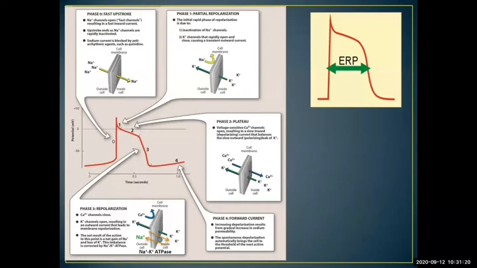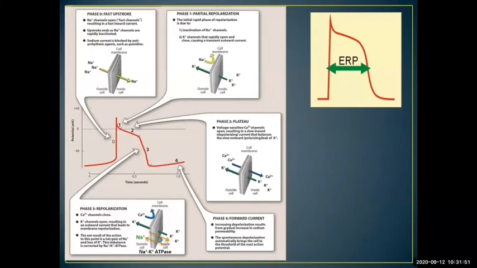Then during the fourth phase, slow sodium conductance happens. Slowly some sodium channels start opening, and later on suddenly many voltage sensitive sodium channels open to again produce a phase 0 depolarization curve.